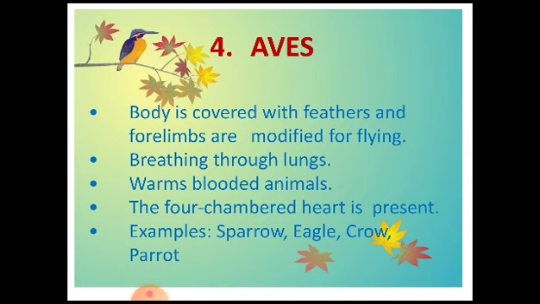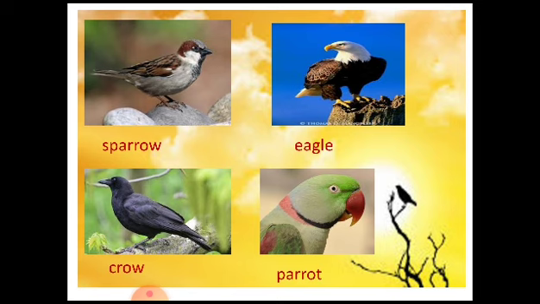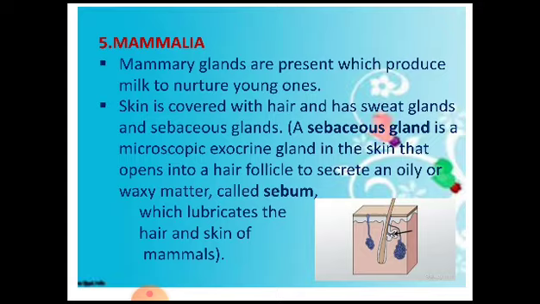They breathe through lungs. These animals are warm-blooded animals, and in them the 4-chambered heart is present. Examples are sparrow, eagle, crow, parrot and almost all the birds. So this was about the class aves.